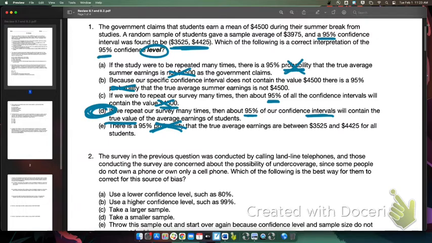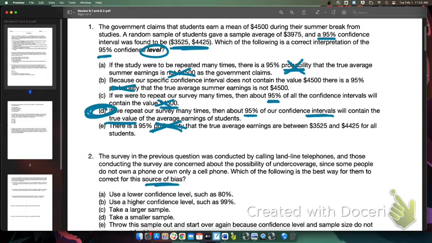So that's number 1. Number 2, the survey in the previous question was conducted by calling landline telephones, and those conducting the survey are concerned about the possibility of undercoverage, which is a type of bias, since some people do not own a phone or own only a cell phone. Which of the following is the best way for them to correct this source of bias?